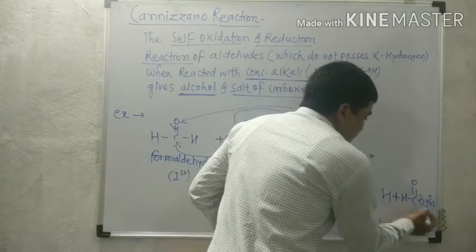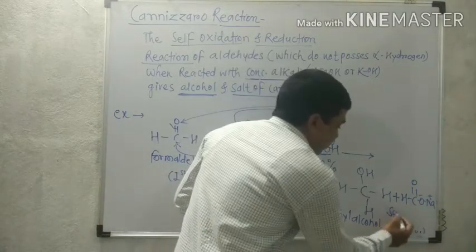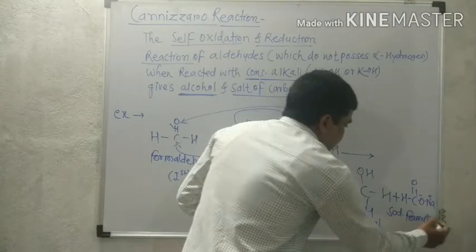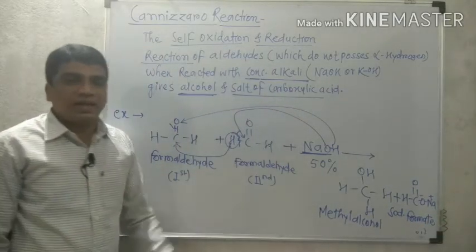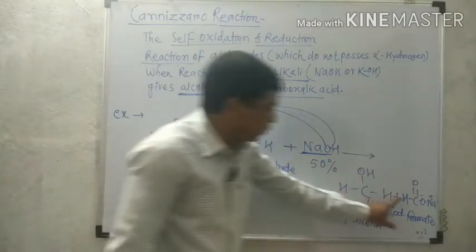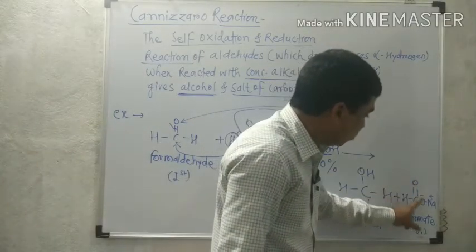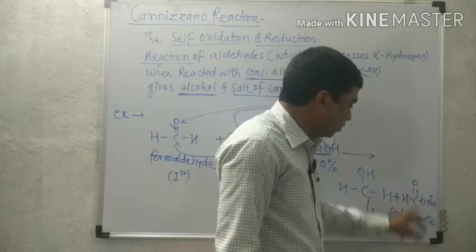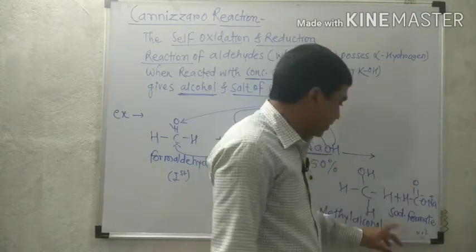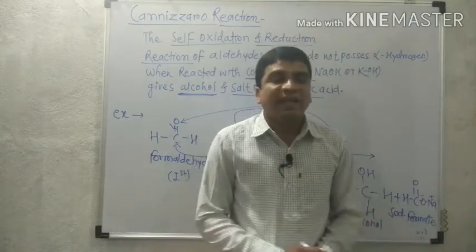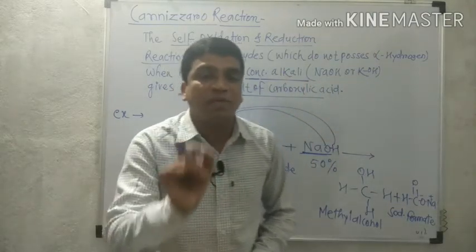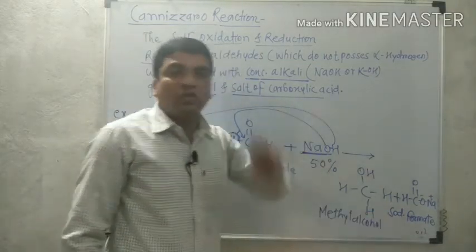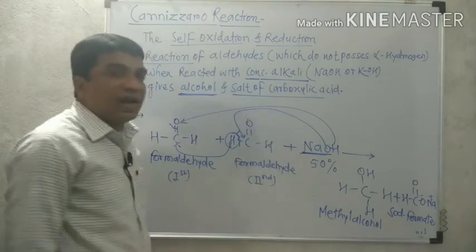So sodium in the structure of formic acid, therefore this is sodium formate. What is the formula? HCOONa. Due to the presence of HCOO, it is part of formic acid, and due to the presence of sodium in the structure of formic acid, it is sodium formate, or we can say the sodium salt of formic acid. Now this is alcohol and this is the salt of the corresponding carboxylic acid.